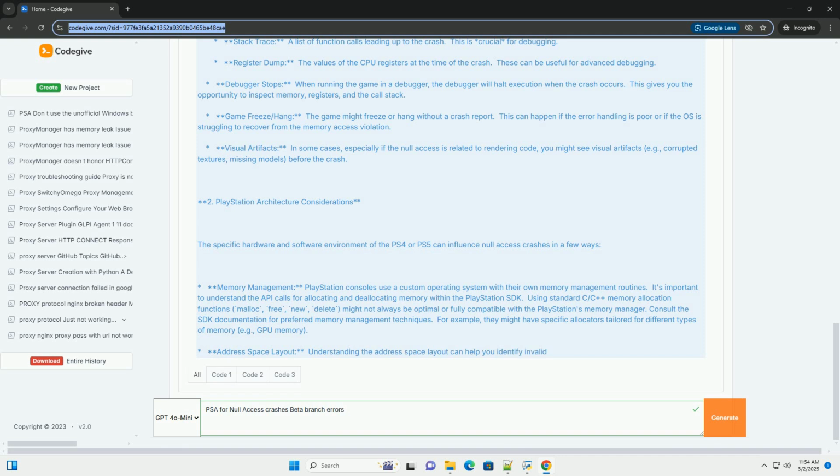Step 2: set a breakpoint in renderer draw model. Step 3: run the game. Let the game run until it hits the breakpoint. Step 4: inspect the model pointer. Examine the value of the model pointer. If the pointer is 0x0, you've found the immediate cause of the crash.